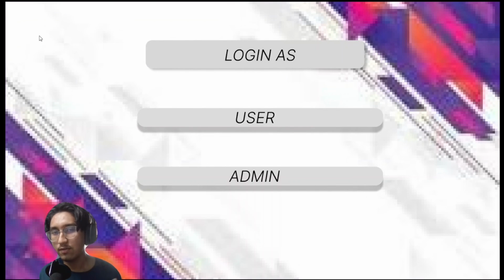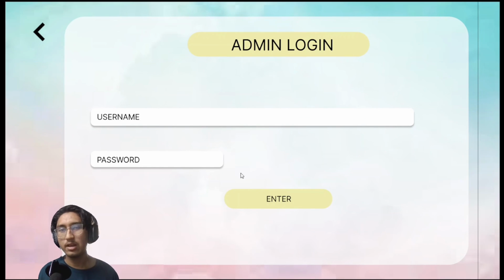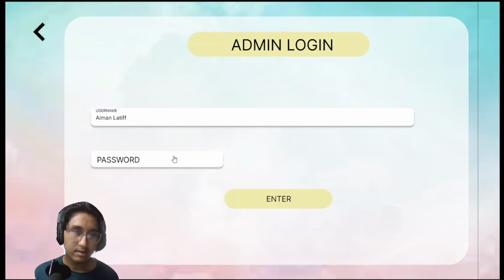So there's another function, login for admin. When pressing login as admin, like the user, the admin needs a username and password, but it's quite different from the user. The admin already has an account, so they don't need to create another one.